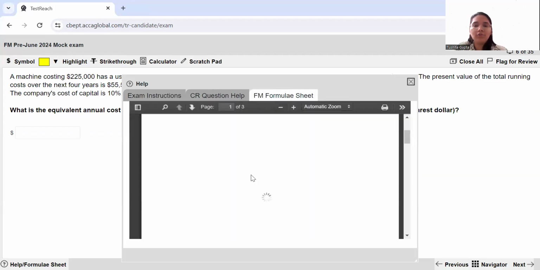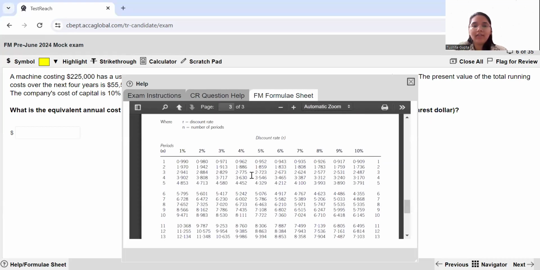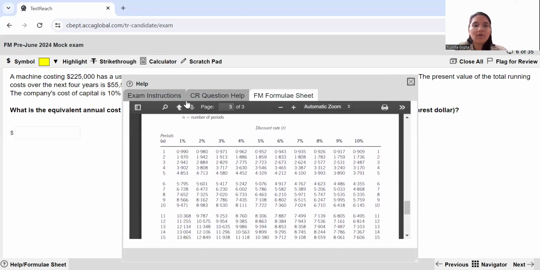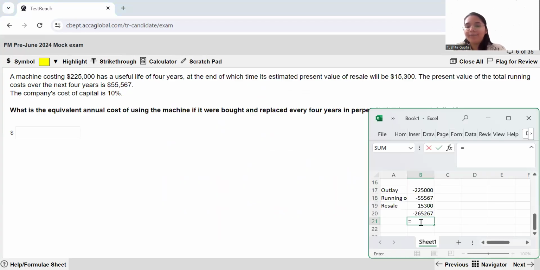So let us go to the formula sheet where you have the tables. Moving to the annuity table, in your annuity table, 10% is the cost of capital which has been provided. So I immediately turn to 10%. Over here, my period is 4 years. So 10%, 4 years, you find the annuity factor as 3.170. So this figure needs to be divided by 3.170. So with this, you arrive at your answer as